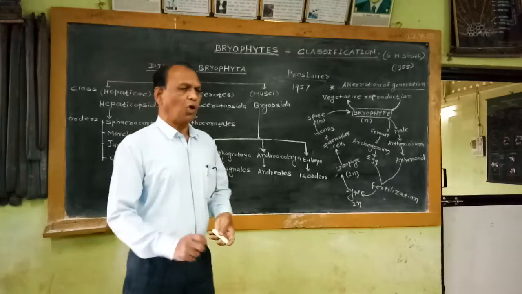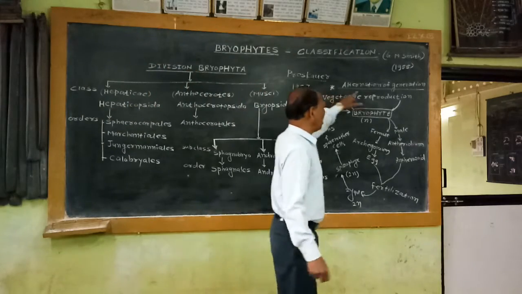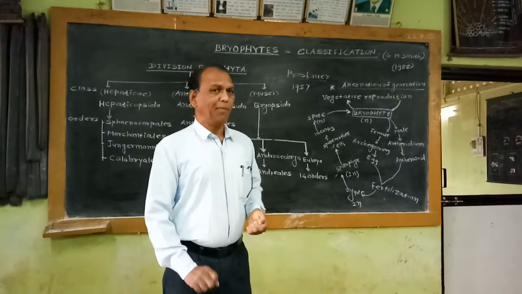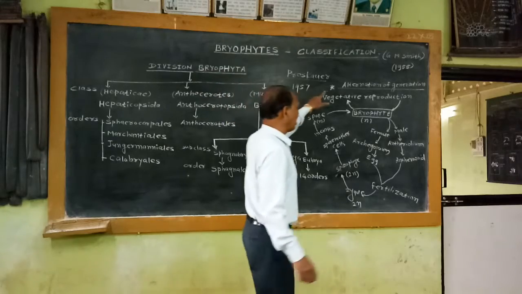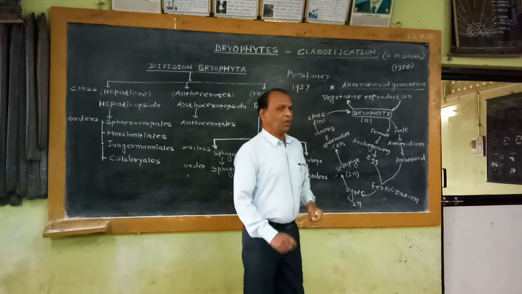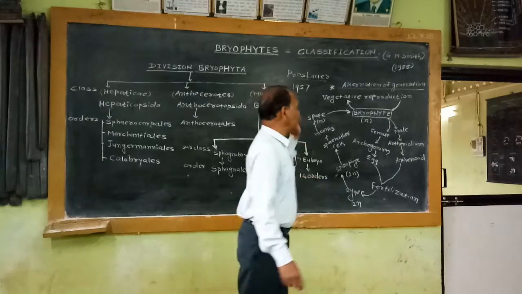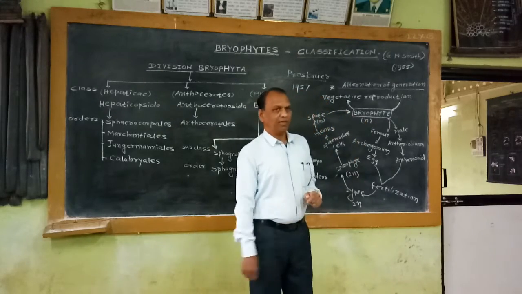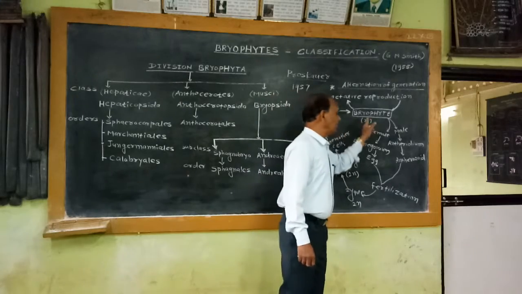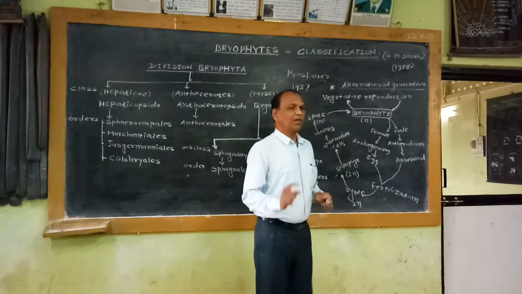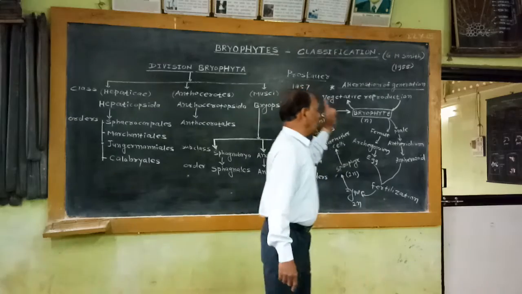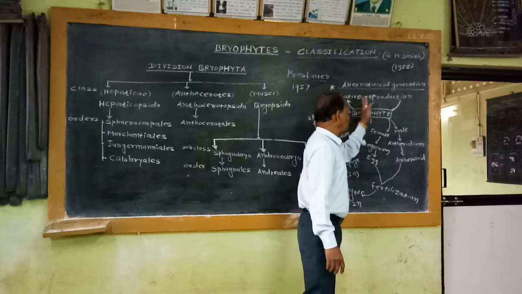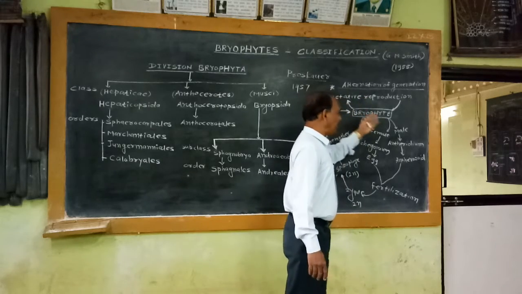Then I am going to discuss in short the alternation of generation in Bryophytes. All Bryophyte members show this important character, alternation of generation. The main plant body of all Bryophyte members is a gametophyte, which is generally haploid. This gametophytic, haploid stage is the main plant body. Bryophyte members reproduce by the vegetative method as well as by the sexual method.